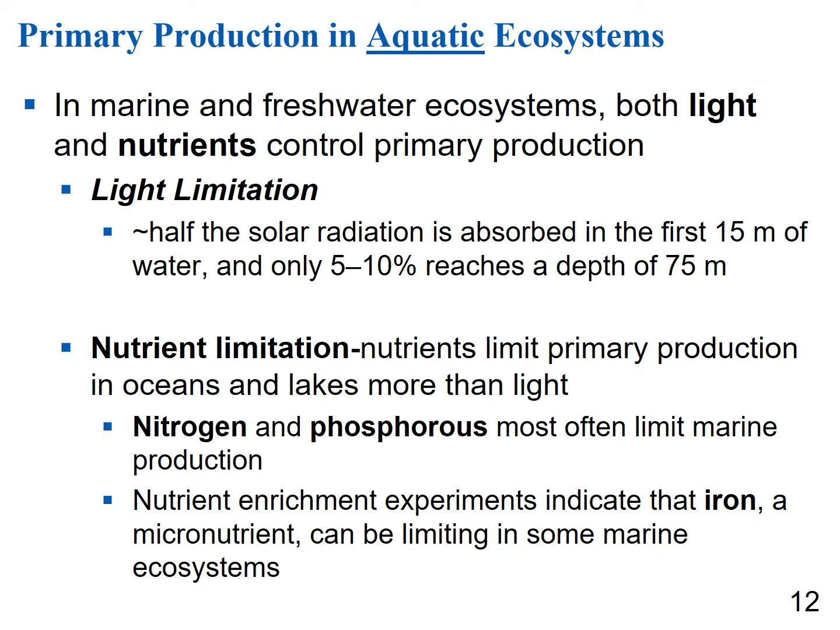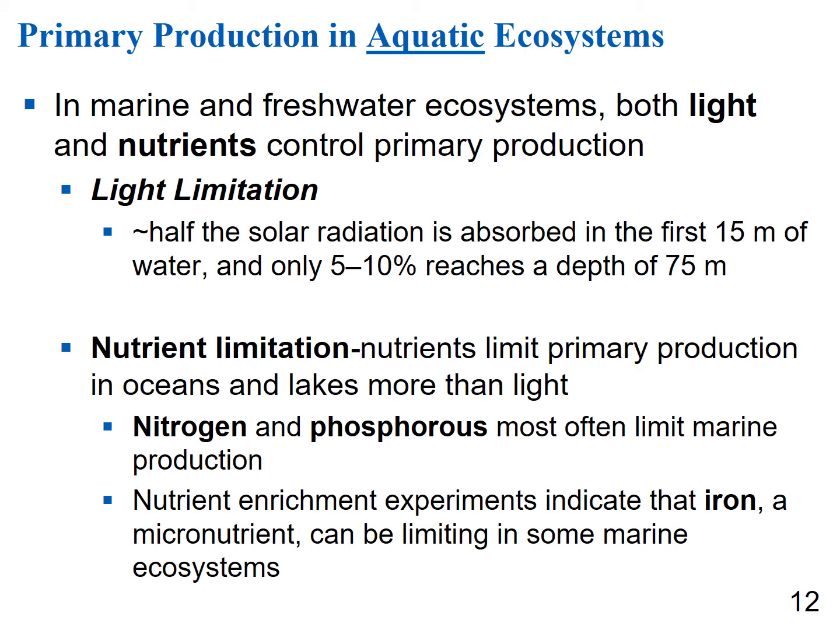In aquatic ecosystems, production can be limited by both light and nutrients. They're limited by light because half of the solar radiation is absorbed in about the first 15 meters of water, and only 5 to 10% of solar radiation reaches up to 75 meters. Remember, in the previous chapter we talked about the photic and aphotic zone, so that should be a little bit of a review. Also, aquatic ecosystems can be limited by nutrients.